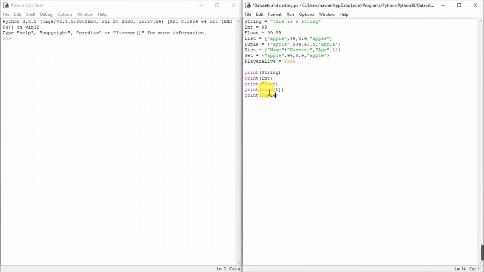The same is the case for tuple. We can open and close square brackets. Let's say print out the second element, that is 934, which is at index 1.